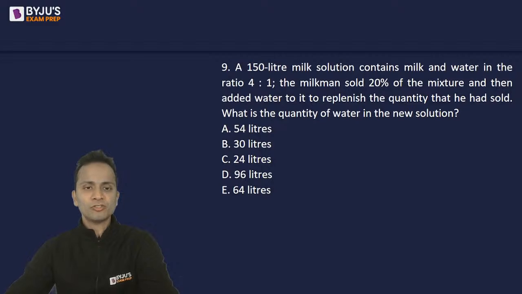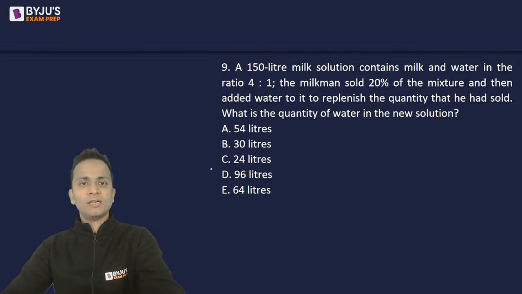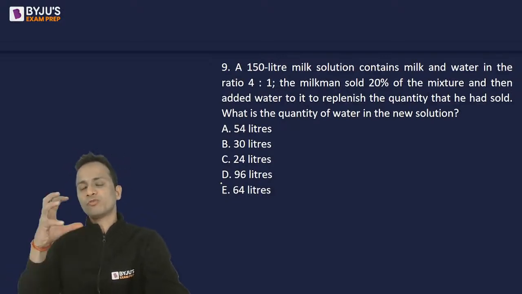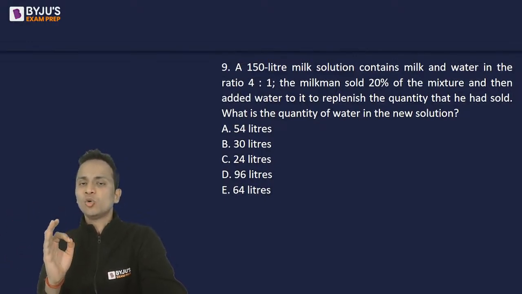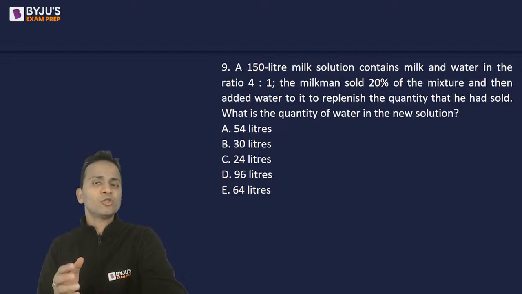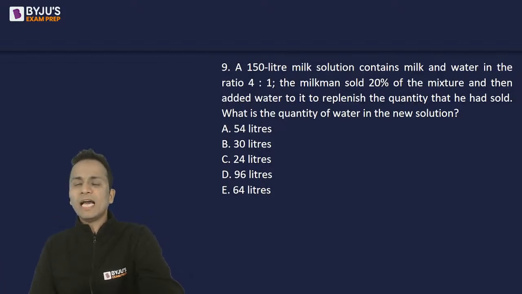Now, read this question, try to find out the answer. So, the ratio is 4:1, milk and water. A milkman sold 20% of the mixture. So, 20% of the mixture is removed and water is added to replenish. Replenish means to fill whatever is being removed, the quantity that he has sold. What is the quantity of water in the new solution?